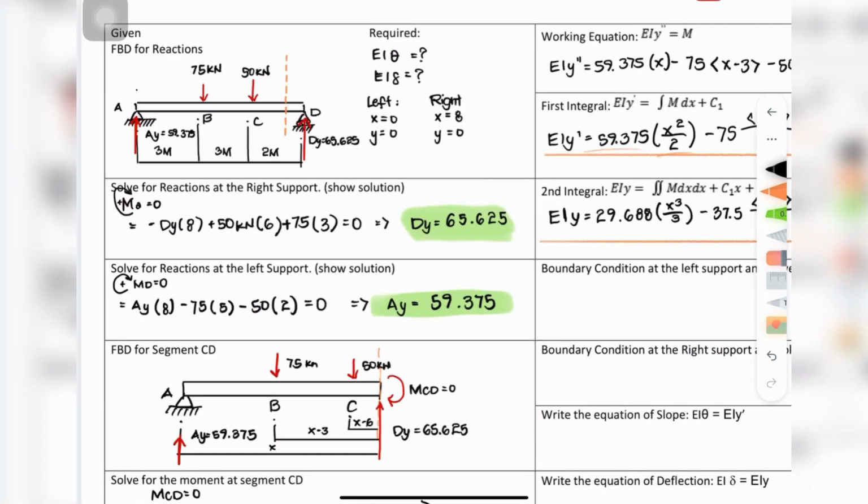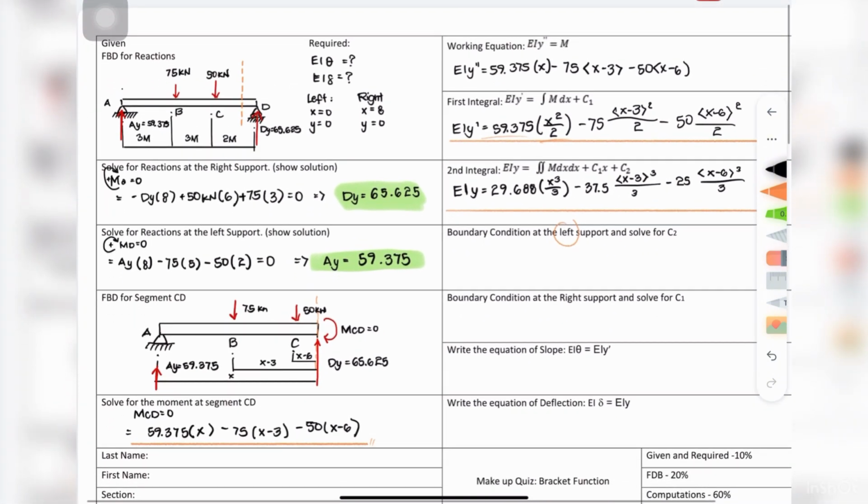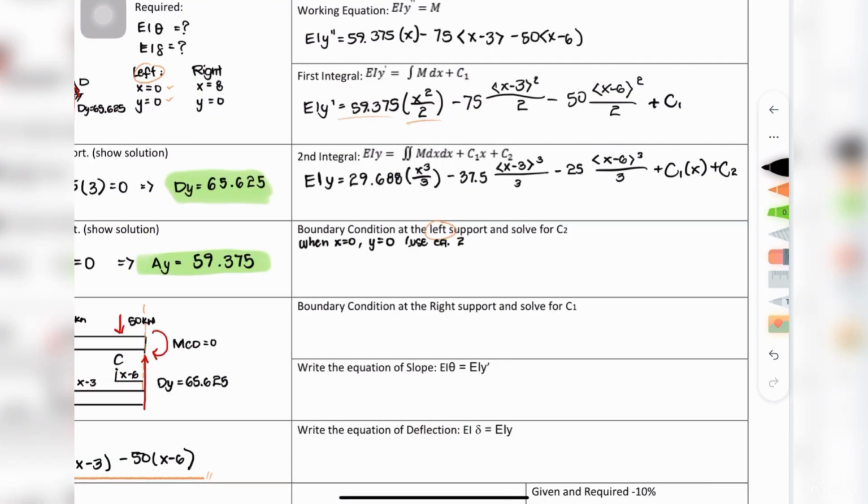With our two equations and by using the boundary conditions we've determined a while ago for the left support, we can now solve for C2. A while ago, I forgot to put the constants on the first integral as well as the second integral. Here it's shown when it's already put in. Now to solve for C2, all we have to do is substitute the boundary conditions at the left support into the second integral.